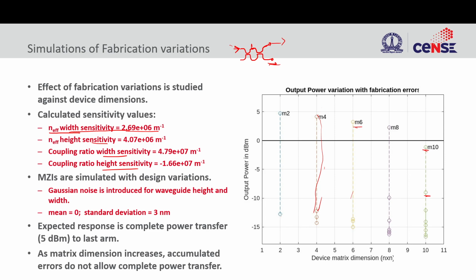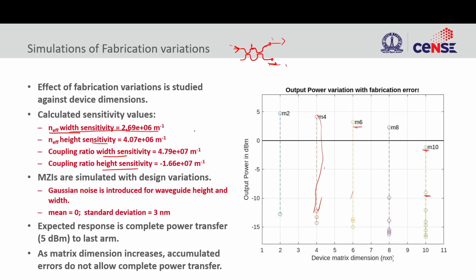The desired output is all the power in one arm, but now we are seeing that some power has gone to the other arm, and the difference between the power in this arm and this arm is reducing. When we are going to use this for real world machine learning applications, we'll require thousands of inputs and thousands of outputs, so 1000 cross 1000 matrices. Imagine what will happen to these things. So we need to work on that also. There is a limit to which we can reduce the sensitivity to width and height variations and stuff like that.